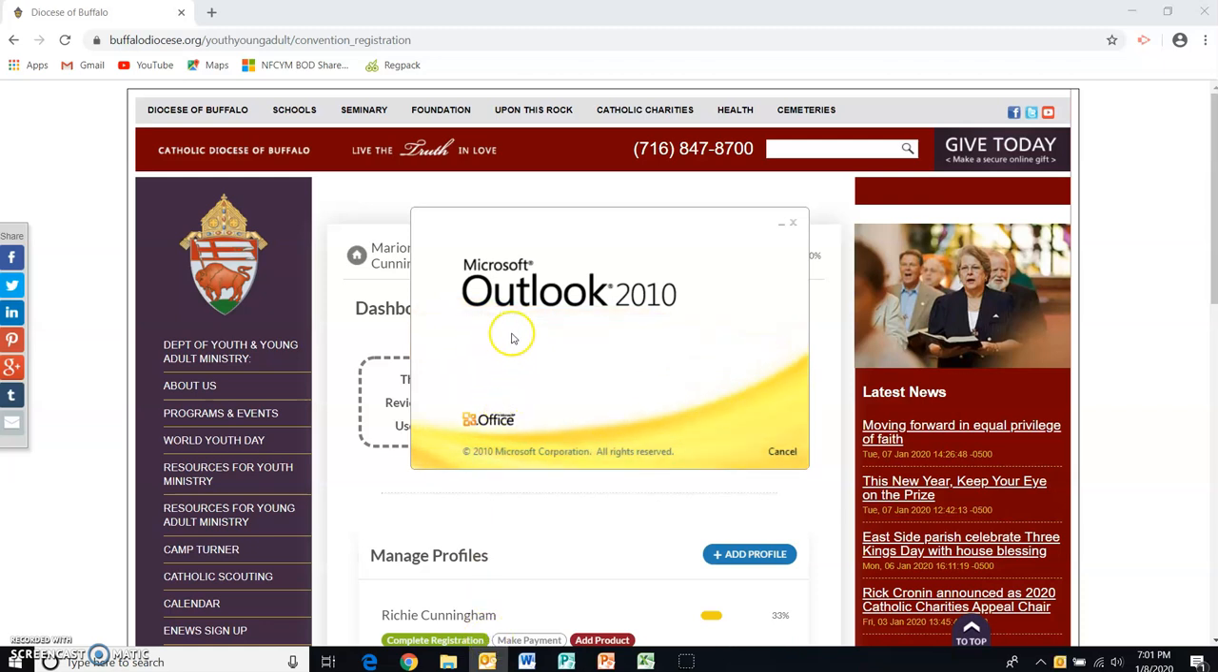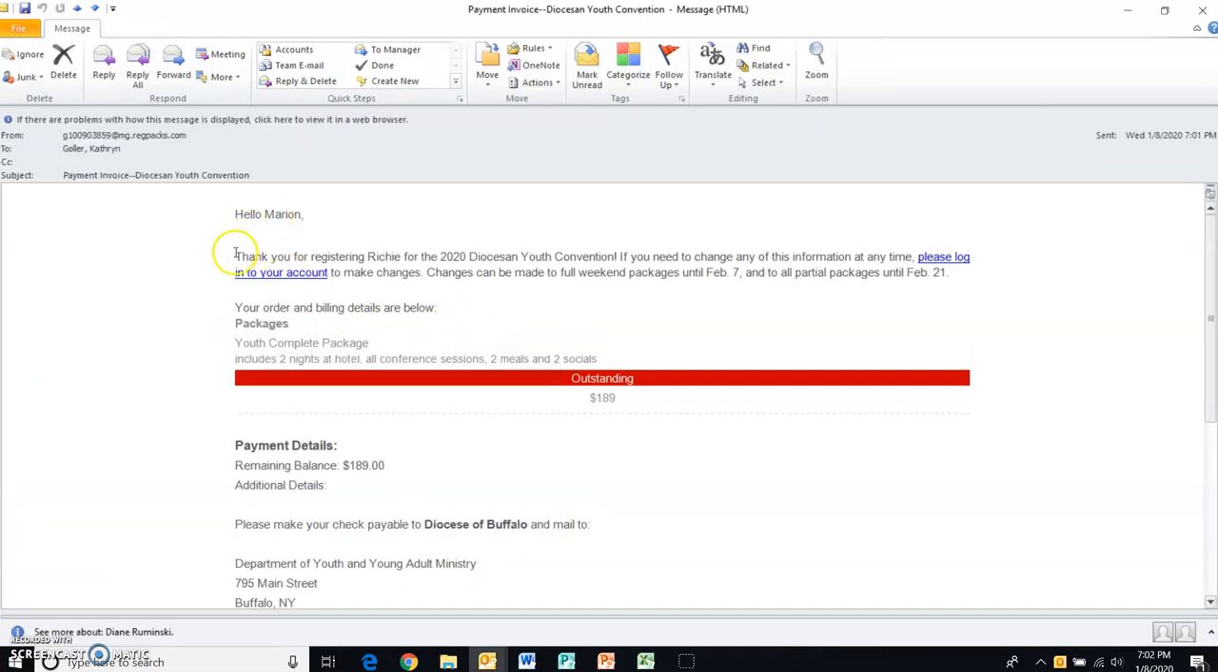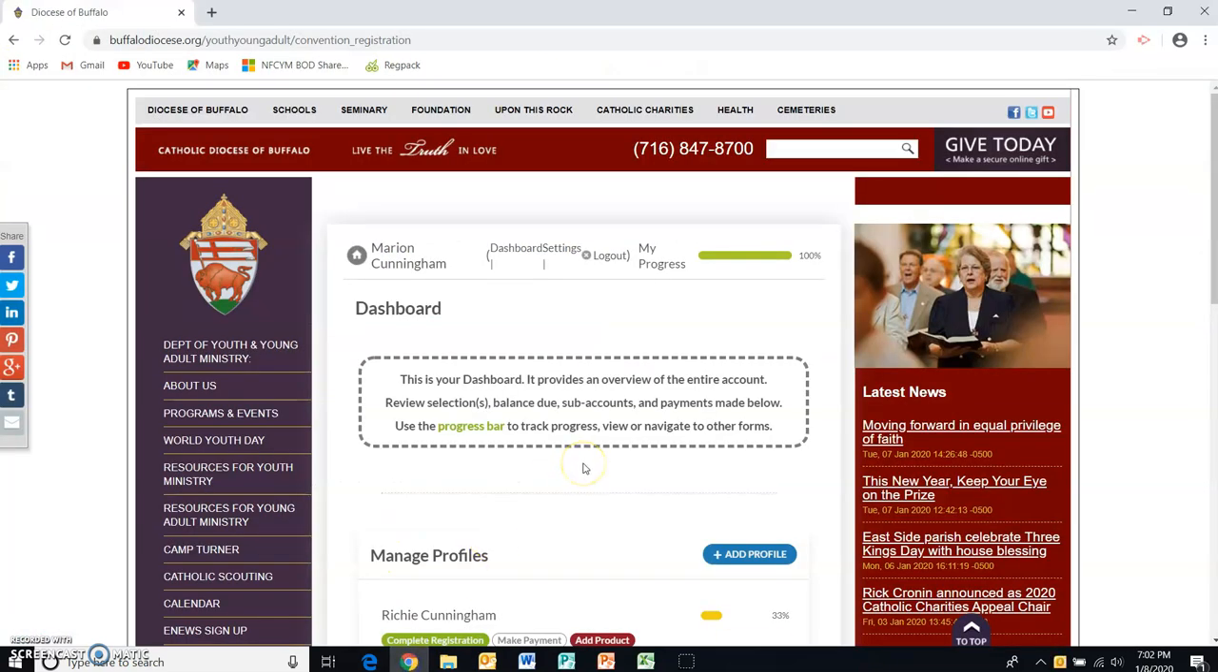I'm going to open up my email. And we'll see here an email from Diane Ruminski, and you see it says Payment Invoice Diocesan Youth Convention. And that says, hello, Marion. Thank you for registering Richie for the convention. You can remind the parent that they can log into their account to make changes at any time, and you'll see it includes all the information about Richie's balance, who they should make the check payable to, and where they should mail it. That really is the entire online registration system.